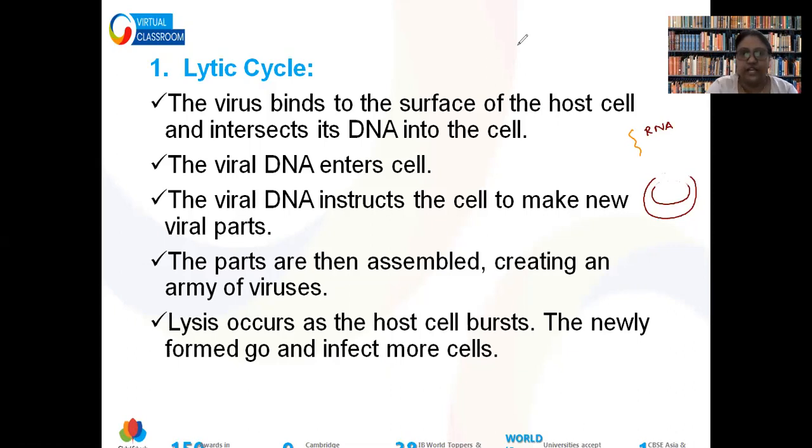The virus's theft, it will be caught. Why? Because the structure will be something like that.